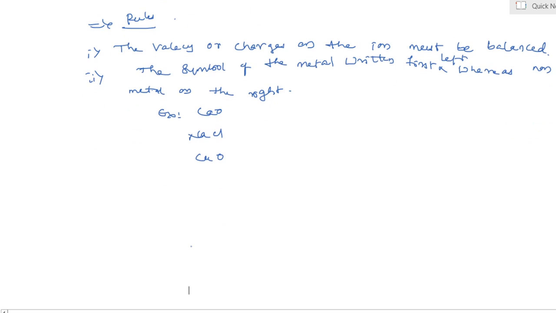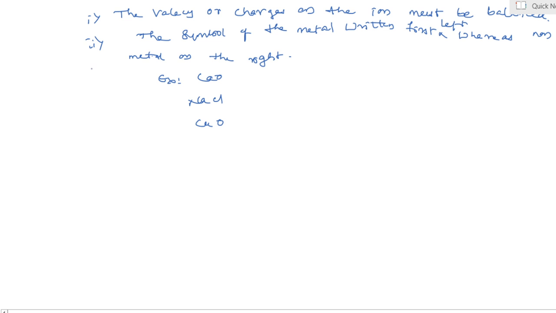Next, the third rule is: when a compound is formed with a polyatomic ion, the ion is enclosed in a bracket before writing the number to indicate the ratio.